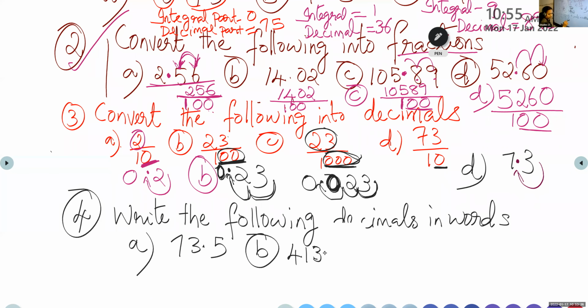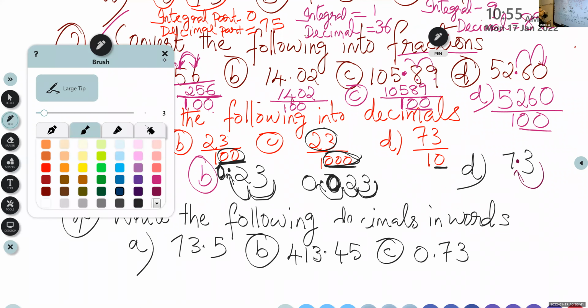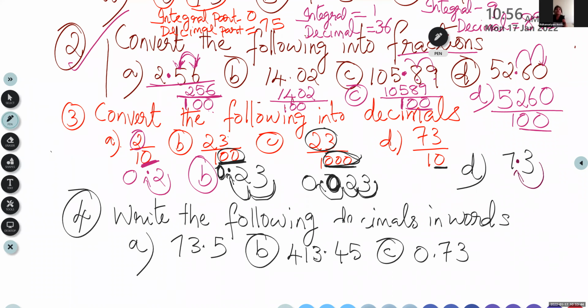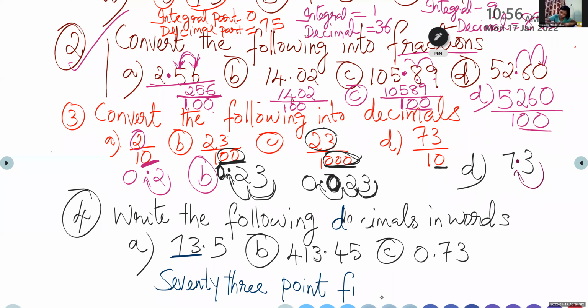How to read the first number? 73.5. Okay. So children, you can write like that. Question number B and C also. So write the number in words. So write the integral part. What is that integral part? 73. After that 73, we have a point. 73.5. Okay. Please continue question number B and C.